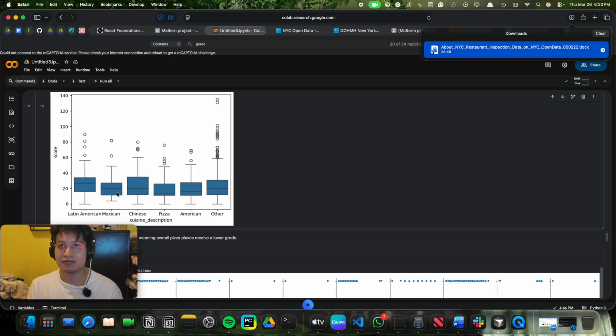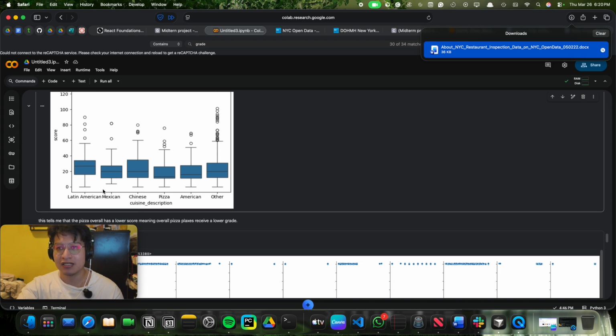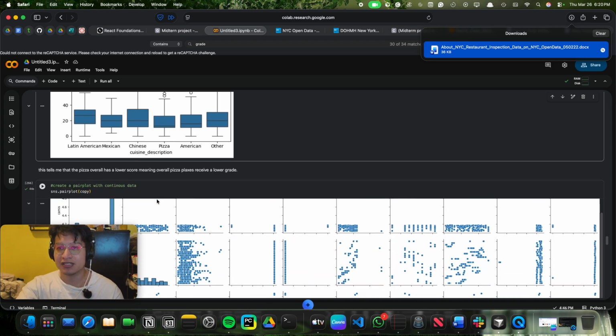so that makes me think that it might be easier to open up a pizza place, maybe with fewer products and a more streamlined process. It also makes me think that because it's a pizza place, there are many chains, like fast food chains. The other thing is that Latin American cuisine overall had a higher median, which represents a higher grading score overall.